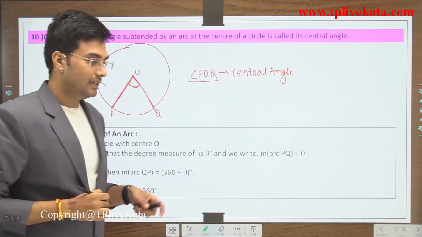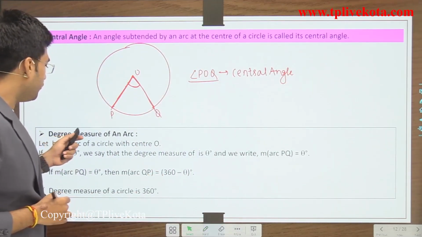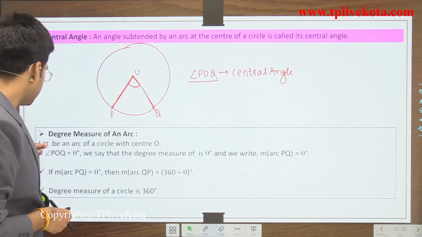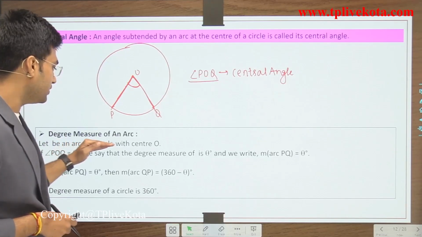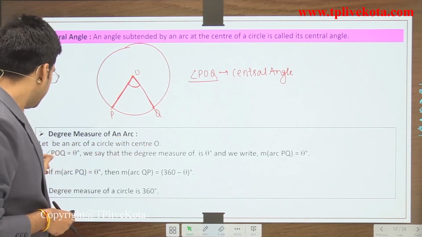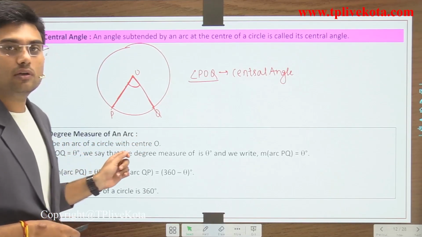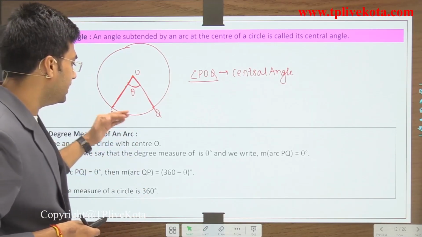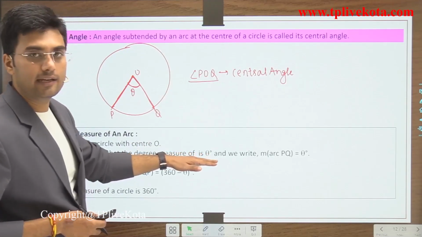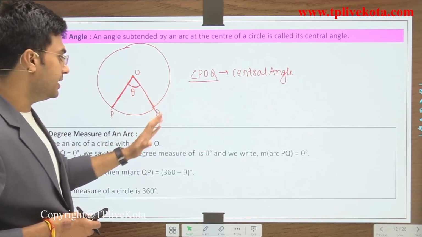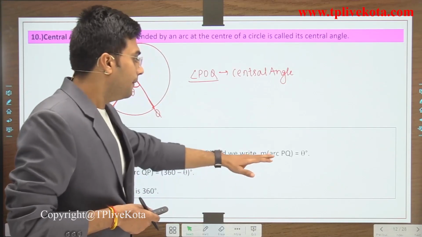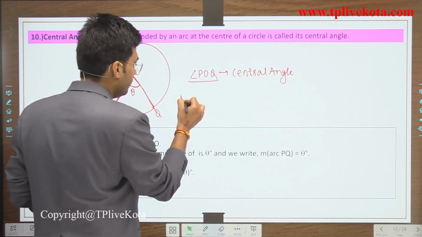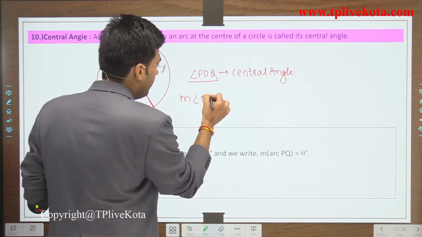Clear? Now students, degree measure of an arc. What is the meaning of this? Let PQ be an arc of a circle with center O. Then angle POQ is equal to what? Theta. Let this be theta. Then we say that the degree measure of arc PQ is theta degree, and we write it as measure of arc PQ.